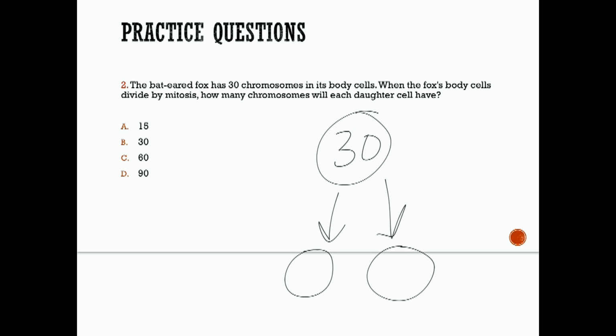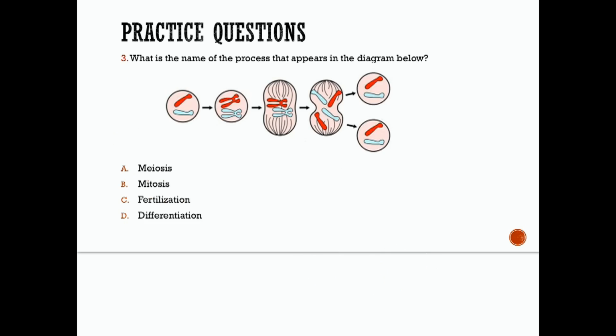Okay, so daughter cells resulting from mitosis in this bat-eared fox would also have how many chromosomes? 30. Each daughter cell is also going to have 30 chromosomes. Number 3, what is the name of the process that appears in this diagram below? And I like this diagram because it's written out horizontally instead of vertically, but it's the same thing.